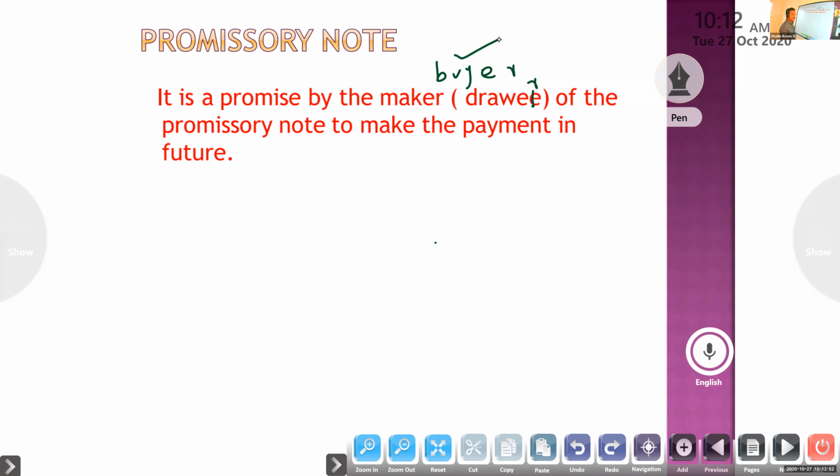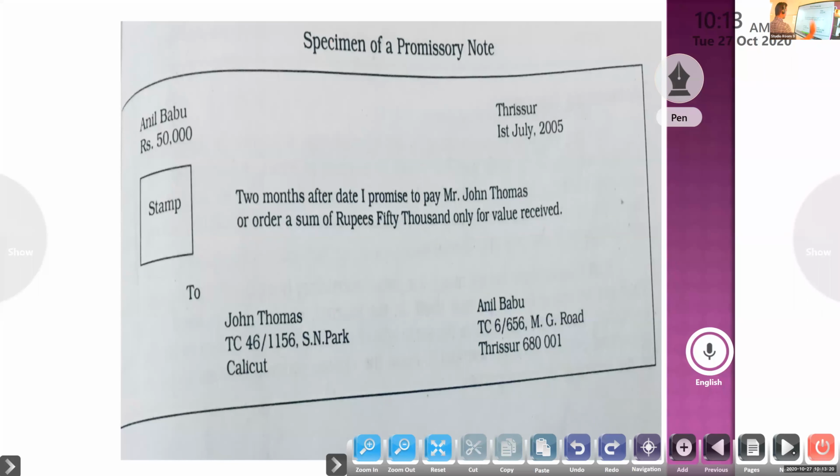That is promissory note. It is a promise by the maker of the promissory note to make the payment in future. But a bill of exchange is drawn, written by the creditor, while this is written by the buyer. That is the difference, opposite. It is a promise. What is a promise? I will make the payment in future.